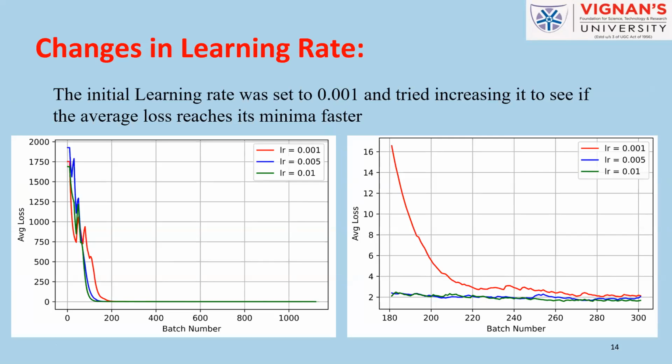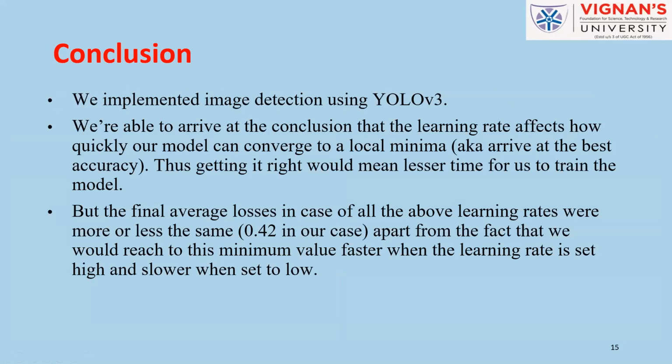So we did further experimentation by changing the learning rate. Initially it was set to 0.001, and we wanted to see what will happen if we change it to 0.005 and 0.01. The final loss remained pretty much the same, but we can see that our loss curve converges faster when we chose the learning rate to be higher. And when the learning rate is low, it takes more iterations, or more time, to converge. And that's how we conclude our YOLO v3 detection.